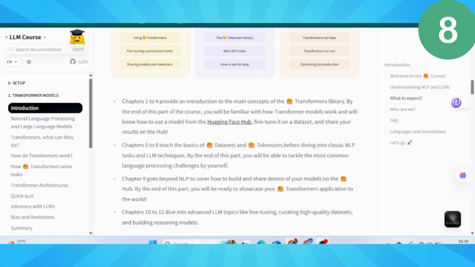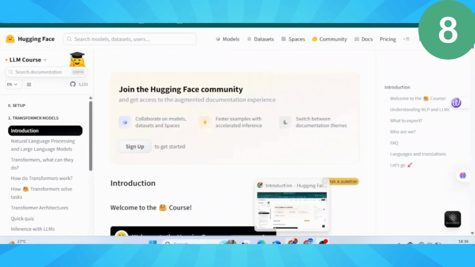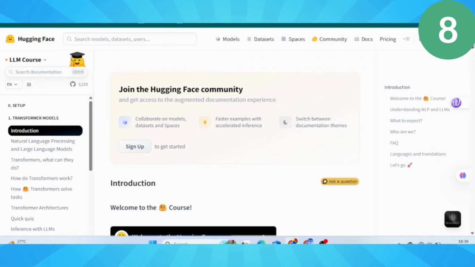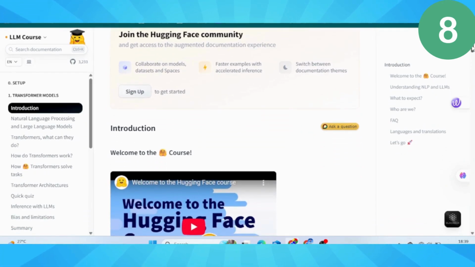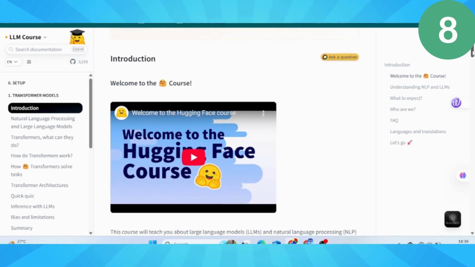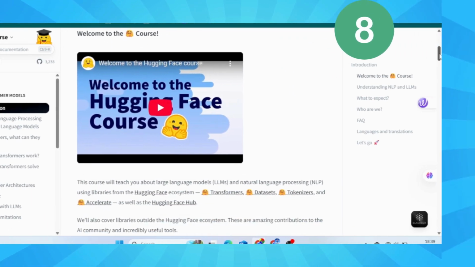inference, making models actually do useful work, bias and limitations, the dark side nobody talks about, and custom data sets, training models on your own data. Plus, there's a certification exam. Imagine having certified in AI and machine learning on your LinkedIn.